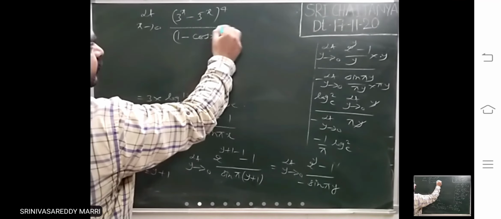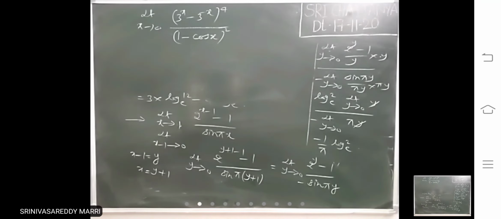Suppose we take this problem: 3 power x minus 3 power minus x, whole power 4, divided by 1 minus cos x, whole square. Take this problem. Right?